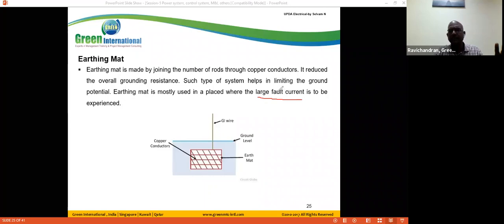Even in medium size industries, those industries have their own substations. In that area, they use the earthing mat.